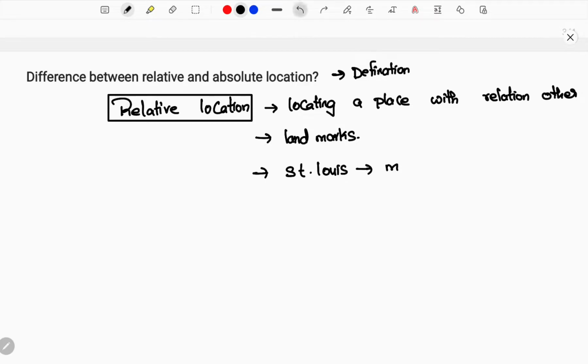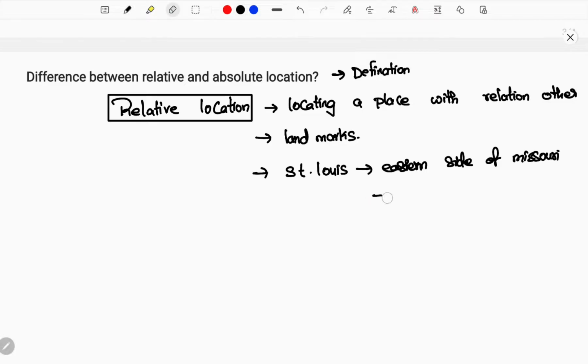Okay, so this place is located, let me write it in a clear form: it is on the eastern side of Missouri. So now I'm saying this, and you can also say something like it is southeast of the Mississippi River. It is southeast of some locations.